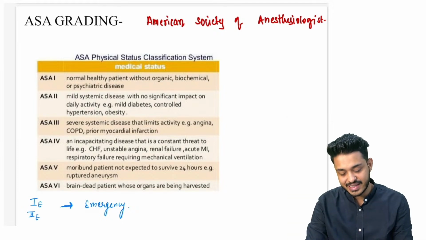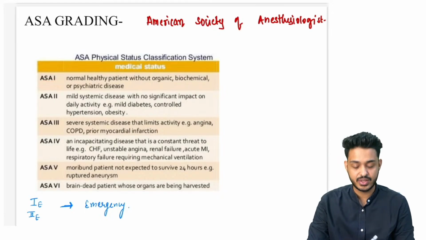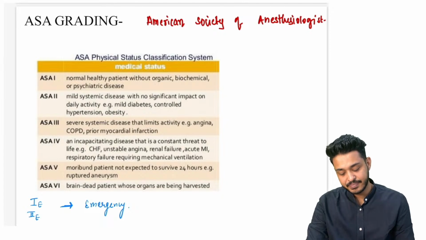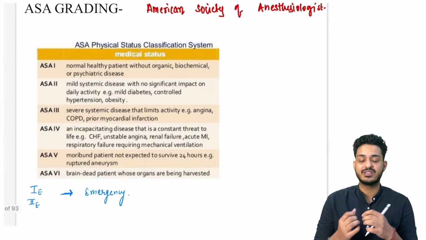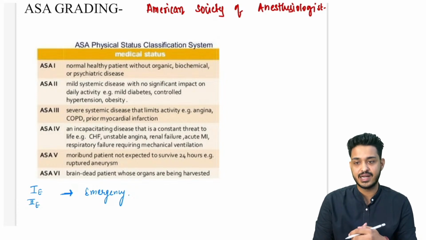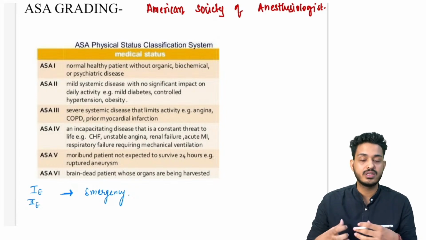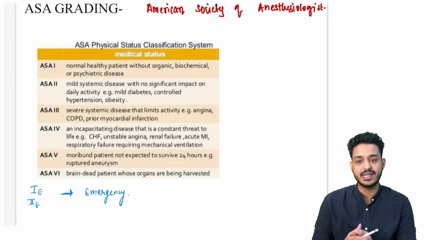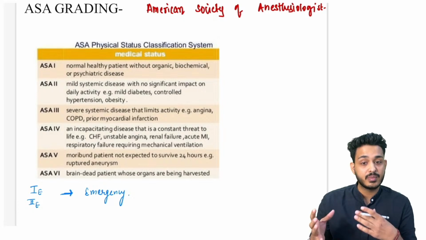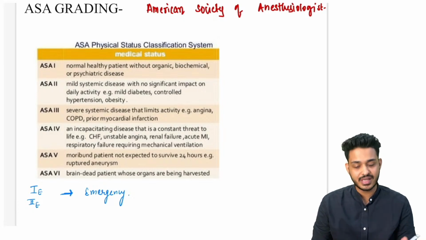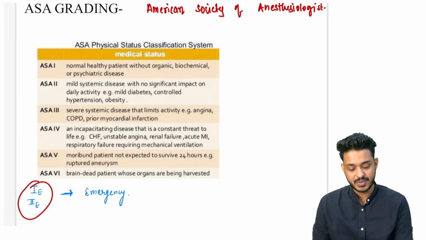We have ASA grade 1, 2, 3, 4, 5, 6. We have six ASA grades, and remember we have two types of surgeries: one is elective surgery, another is emergency surgery, right? If a patient is coming to you with gallstones, you are not just going to treat him immediately. We take time, we assess. But if someone has an emergency situation, then we are going to use this particular grading system, that is ASA grading.